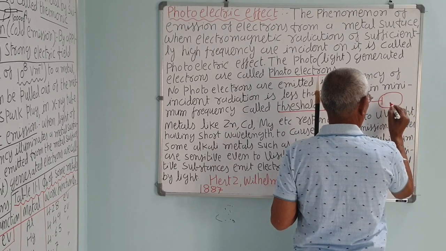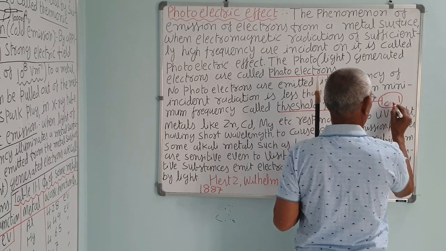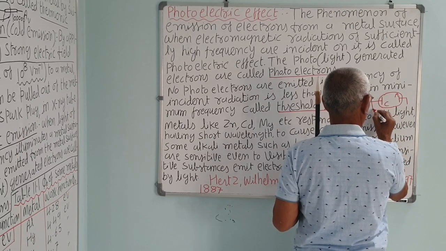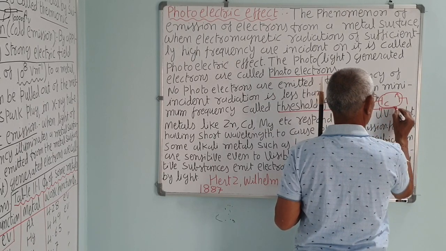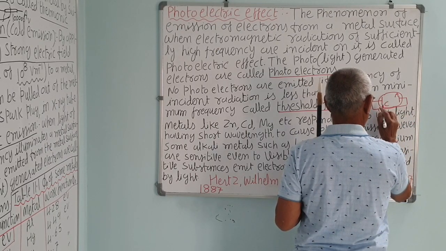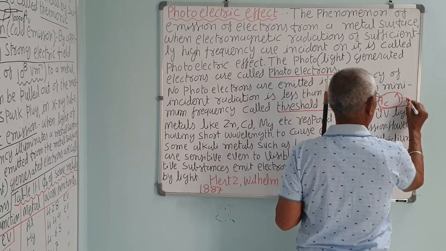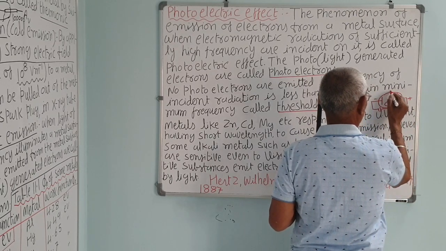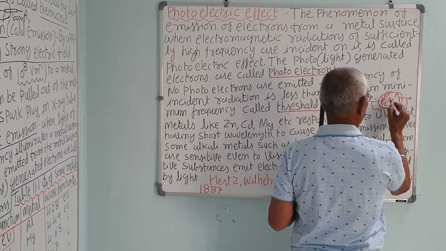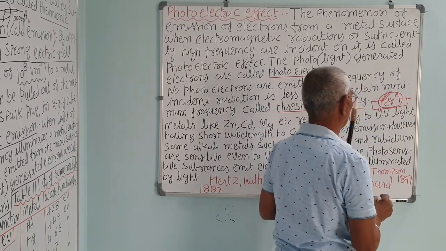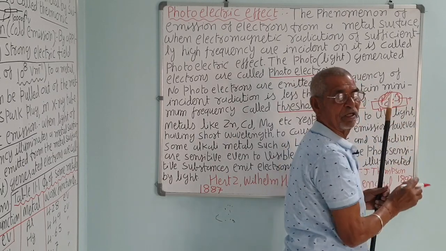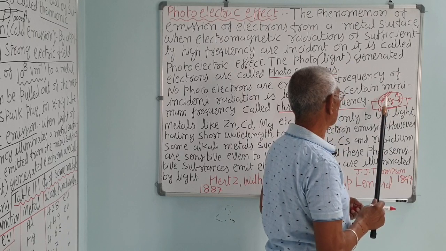This was the cathode, this cathode, anode, they were connected. This is negative, this is positive. When it was irradiated with ultraviolet rays, it emitted electrons, correct? And the electrons were attracted by the anode, so the current flows in the circuit. The current flows in the circuit as long as the light falls.